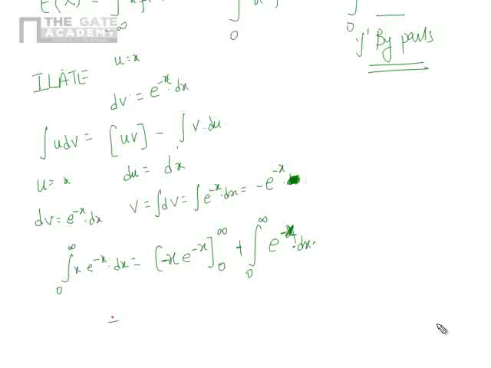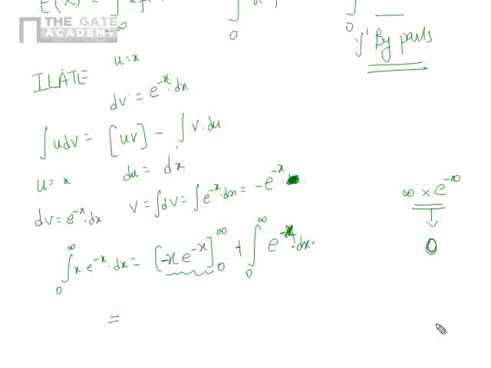When I substitute infinity, this part is a little bit tricky. When you substitute infinity, you will get infinity into e power minus infinity. Will it be infinity or will it be 0? The answer is that infinity into e power minus infinity will be 0, because x is trying to increase this function while e power minus x is trying to pull it down. It is a race between x and e power minus x.